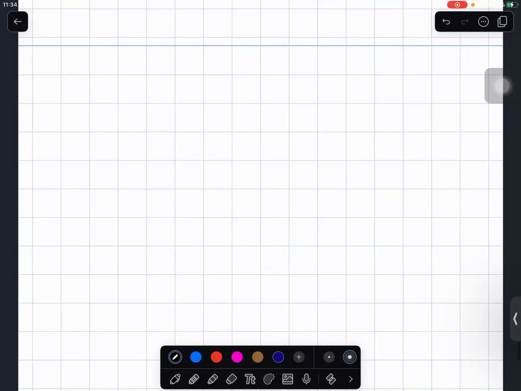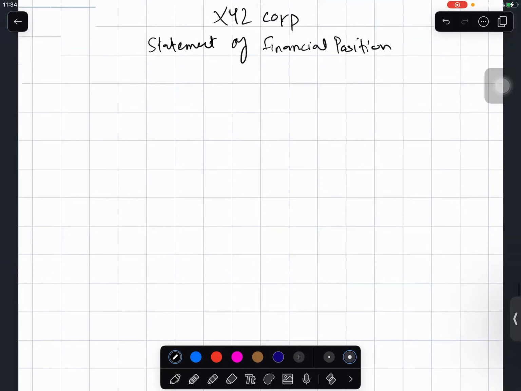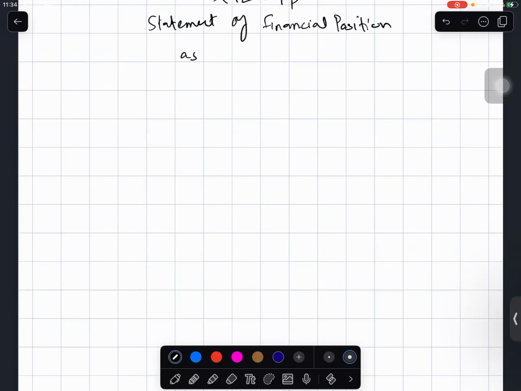So let's say any company, XYZ Corp, statement of financial position as at 31st December 2022.